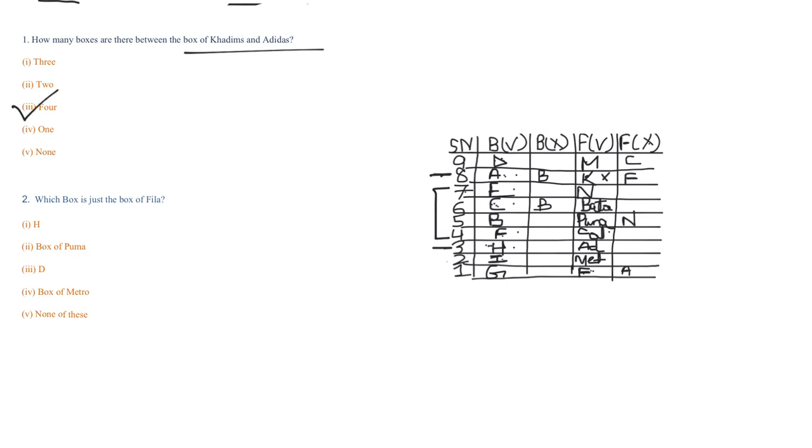So option number C is the correct answer. Now your second question is, which box is just above the box of Fila, right? So if this is the place for Fila, then you know that the box of Metro is the correct answer. Therefore, the correct answer is option number 4.